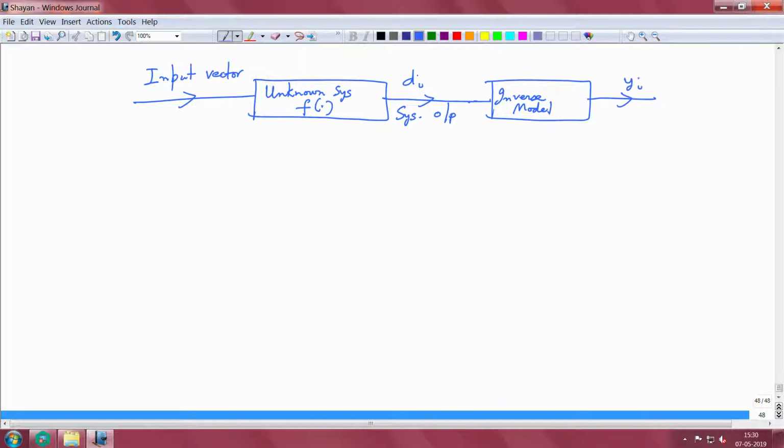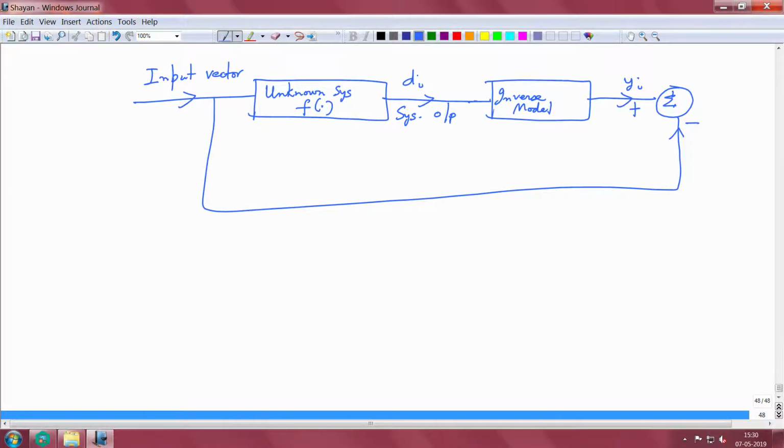But what is important in this block is this input vector is also provided to this linear combiner here, where you have y sub i in one path and the input vector in the other path, you take the deviation, you get the error e sub i, and that drives this model, right, because we want to model this unknown system, and what we want is we want y sub i to be very close to the input vector, right.